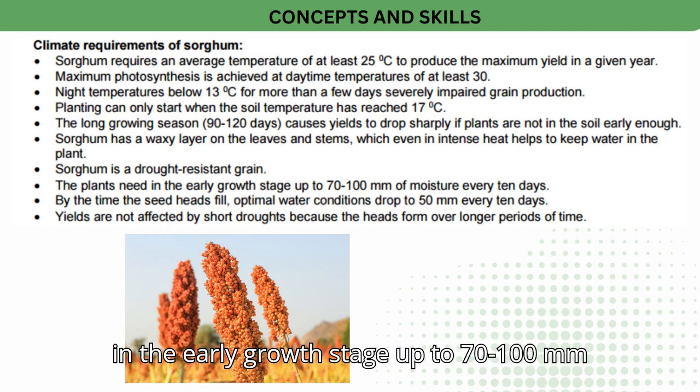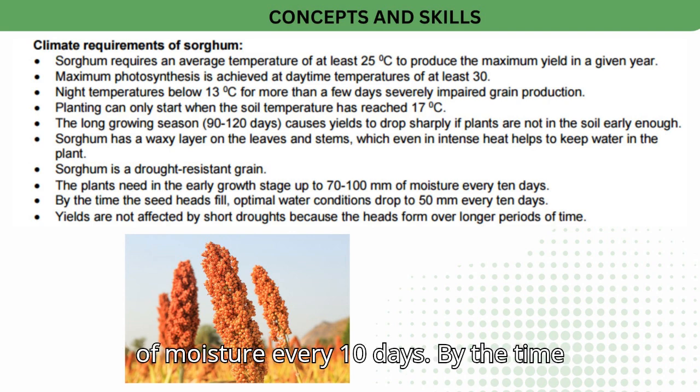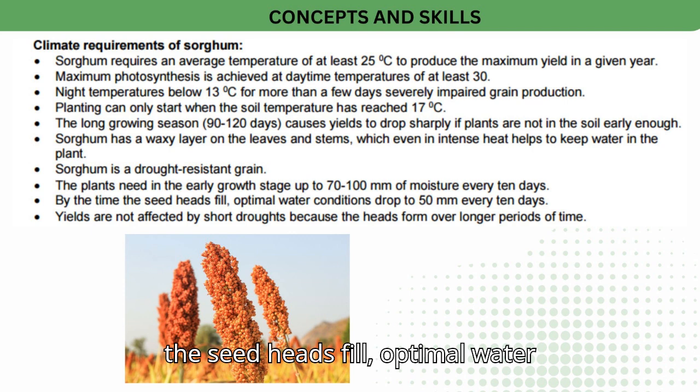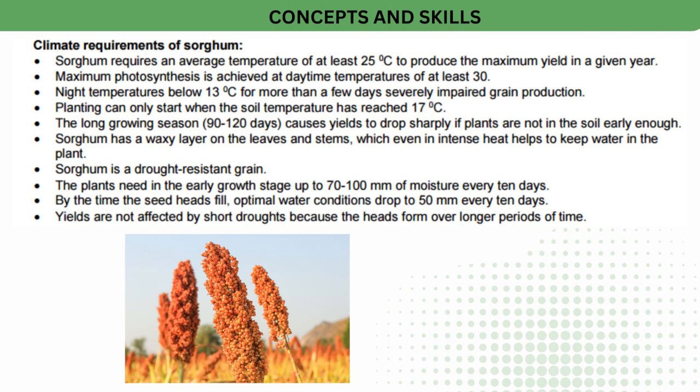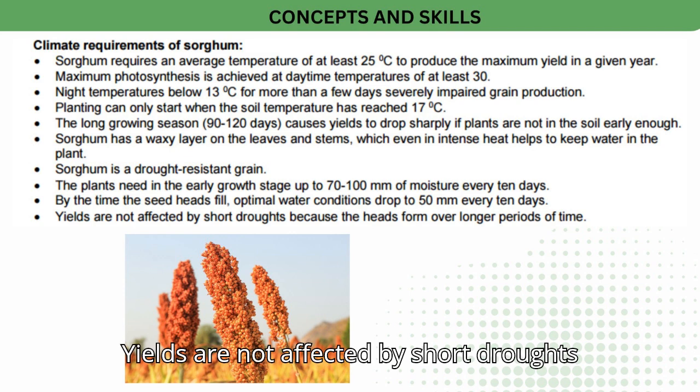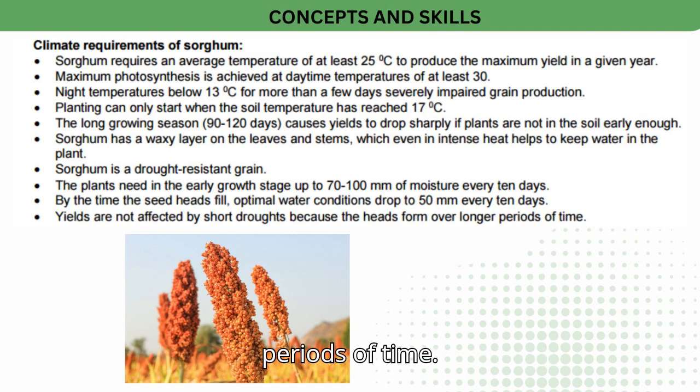The plants need, in the early growth stage, 70 to 100 mm of moisture every 10 days. By the time the seed heads fill, optimal water conditions drop to 50 mm every 10 days. Yields are not affected by short droughts because the heads form over longer periods of time.